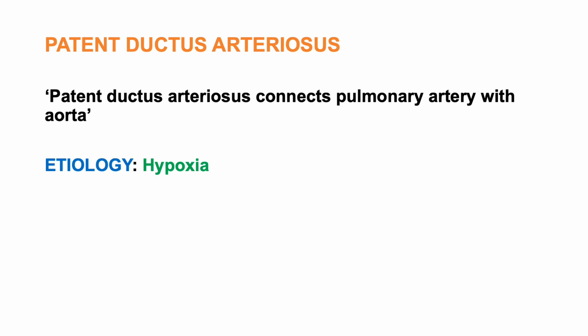The third one under left to right shunts is patent ductus arteriosus (PDA). The ductus arteriosus usually transforms into the ligamentum arteriosum after birth. If it is patent, then you simply call it patent ductus arteriosus. Patent ductus arteriosus is a connecting channel which connects the pulmonary artery with the aorta. It will usually be seen patent even after birth because of hypoxia. Hypoxia is the most important etiologic factor for the patency of the ductus arteriosus.